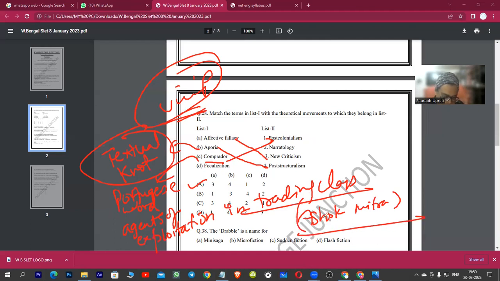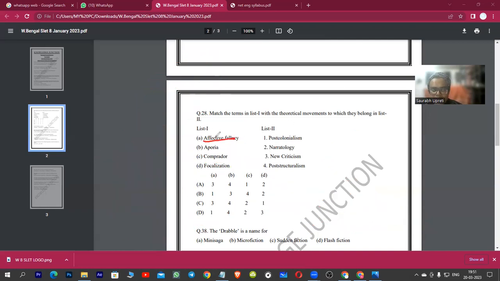The work gained currency in India through Ashok Mitra's work. Focalization, of course, refers to narratology, and in narratology there are many writers who have given currency to it. One remembers Robert Scholes's contribution, and focalization is the point of view through which the story is told. Affective fallacy, guys, is a very important term.